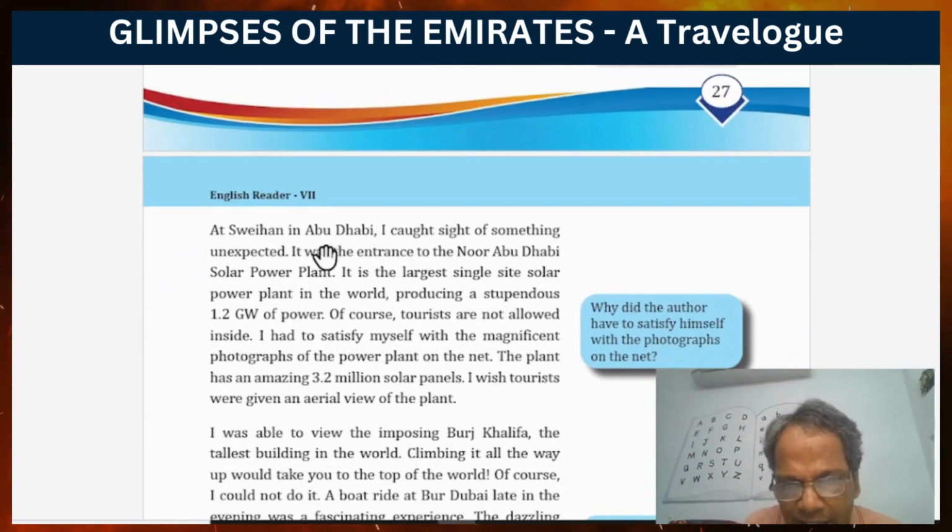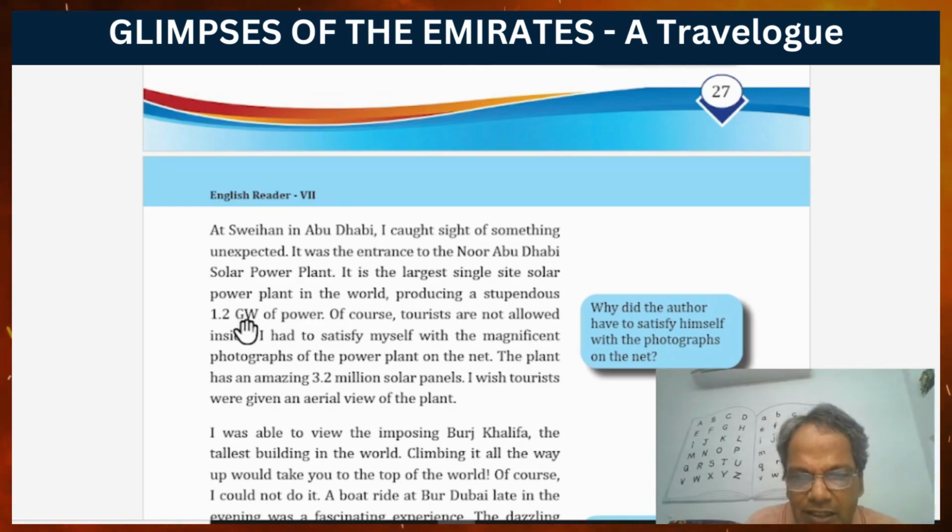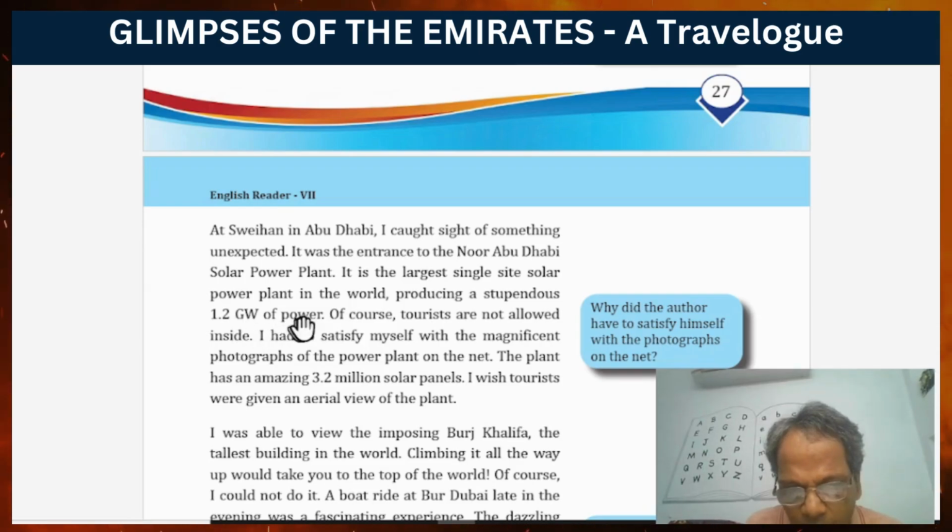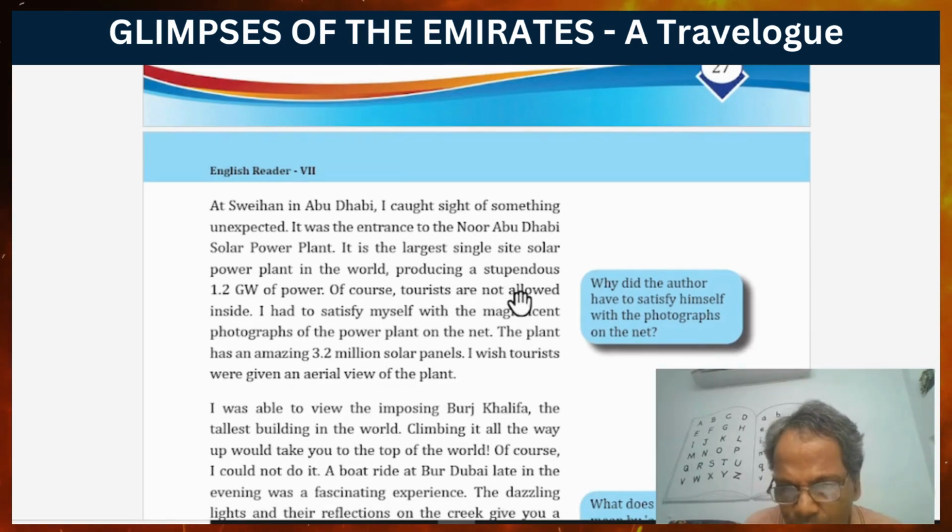At Suhan in Abu Dhabi, I caught sight of something unexpected. It was the entrance to the Noor Abu Dhabi solar power plant. It is the largest single site solar power plant in the world, producing a stupendous 1.2 GW, that means gigawatt, of power. Of course, tourists are not allowed inside.